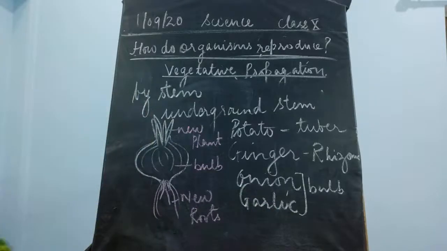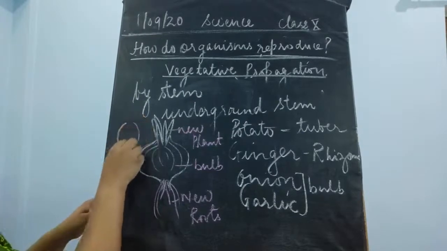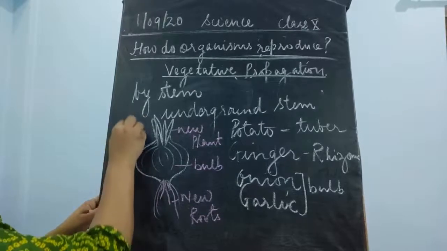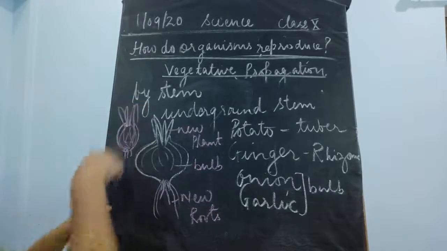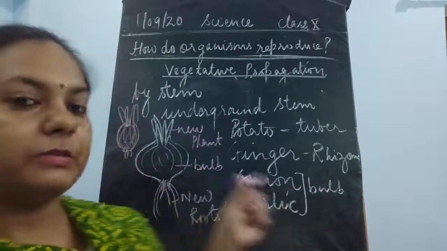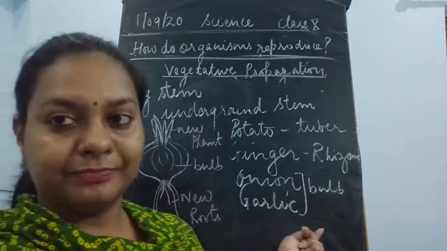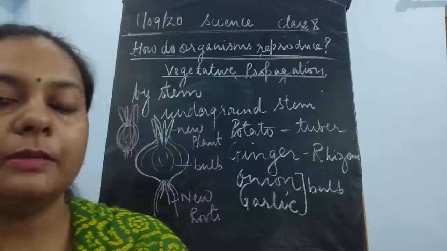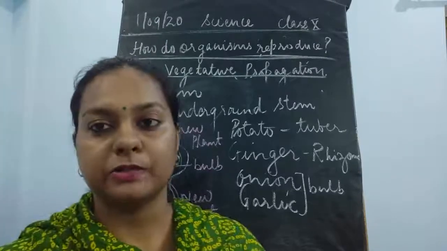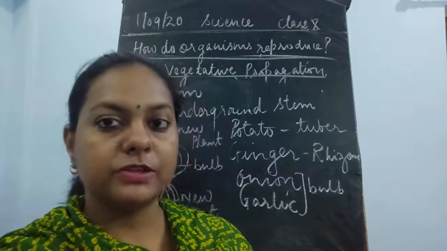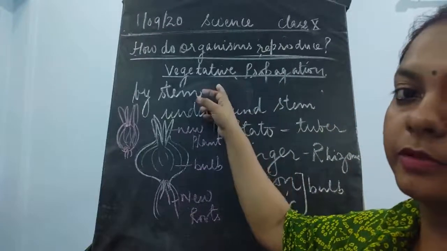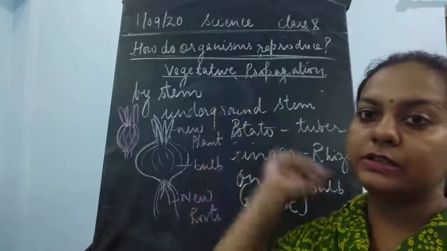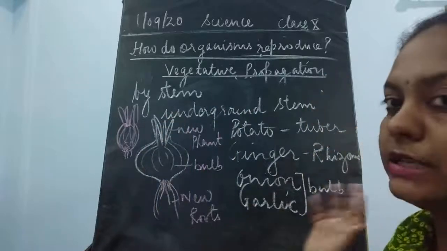A similar thing happens with garlic also, children. You will see that small plants, small stems would grow from this garlic. So this garlic is also an example of a bulb, and this bulb is a modification of the stem, children. So these modified stems will give rise to a new plant structure, and this is studied under the process of vegetative propagation, because these are the vegetative parts.